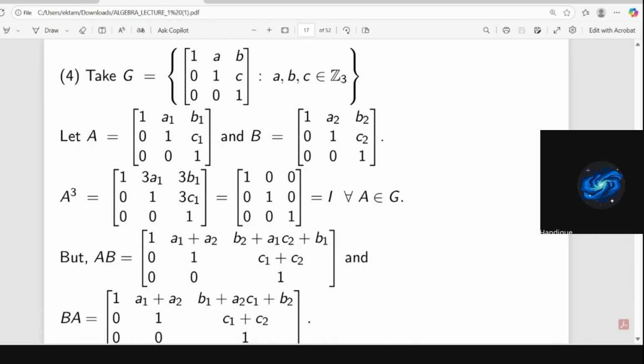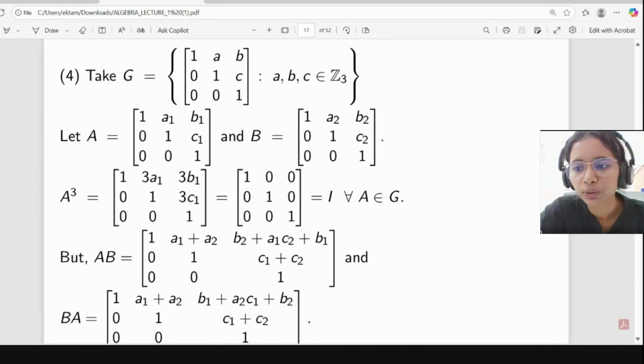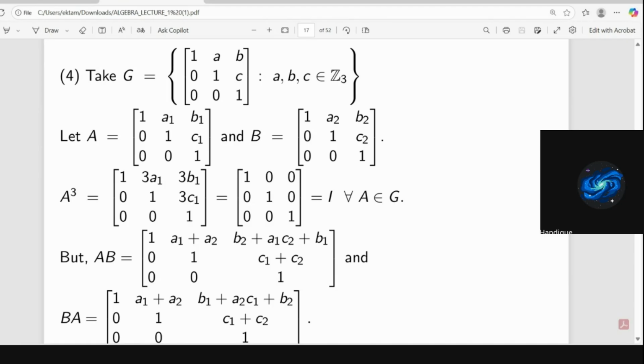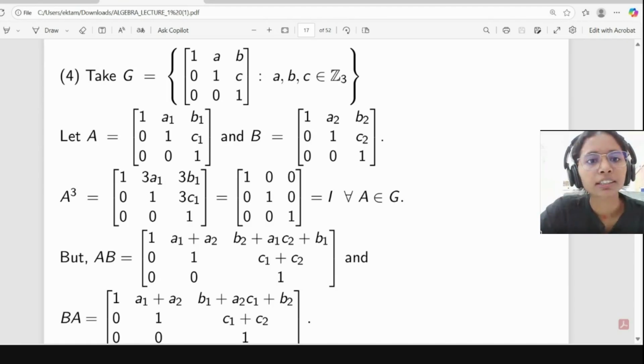Ma'am, what is the difference between the two? Between these two groups? Actually, the thing is, we are defining our matrices with the help of some complex thing.